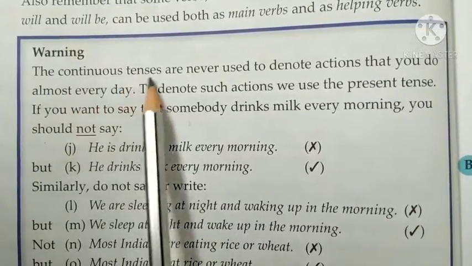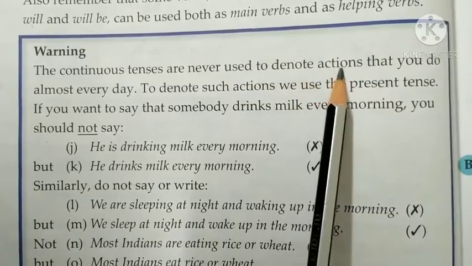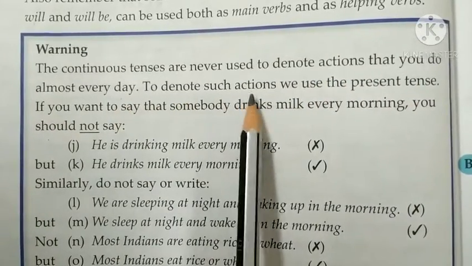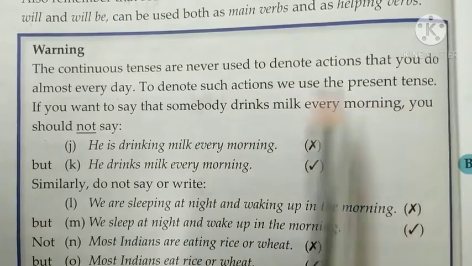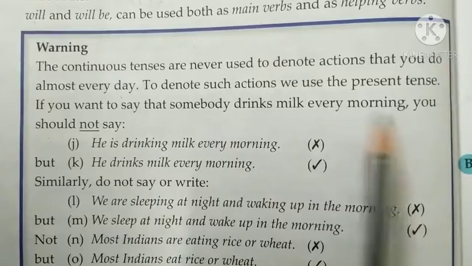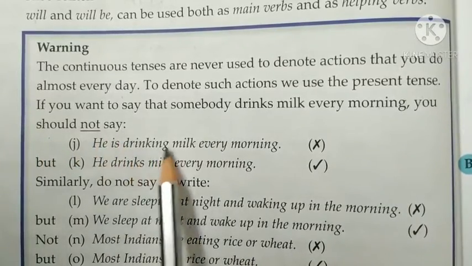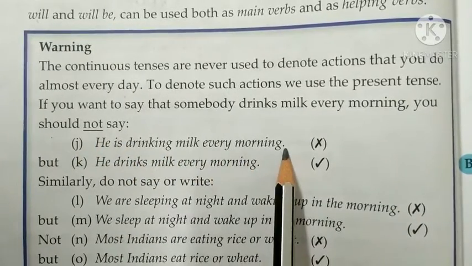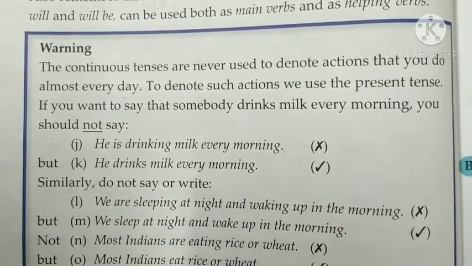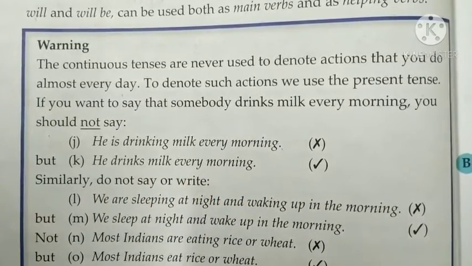The continuous tenses are never used to denote actions that you do almost every day. To denote such actions, we use the present tense. If you want to say that somebody drinks milk every morning, you should not say he is drinking milk every morning. It is wrong. You say he drinks milk every morning. Like you go to school every day. So you don't say I'm going to school. No, you should say I go to school.